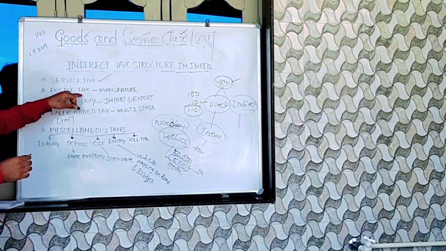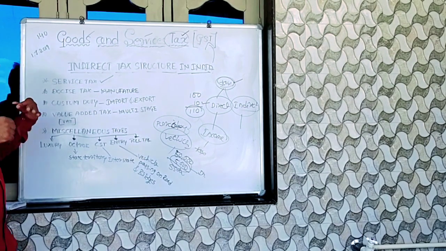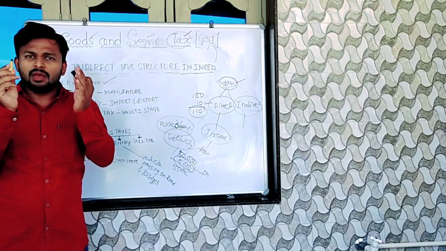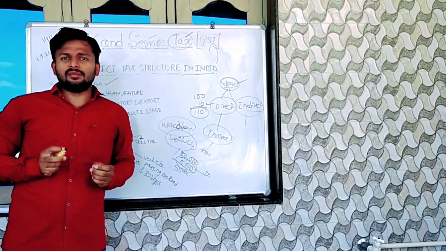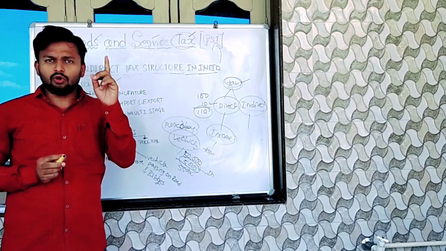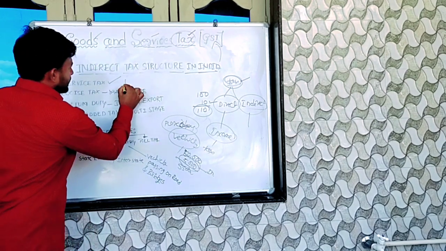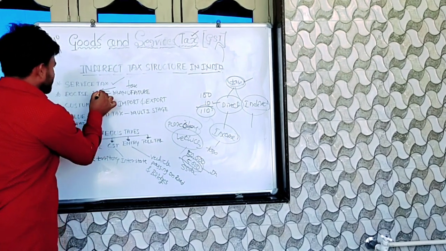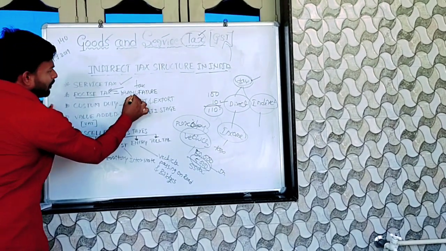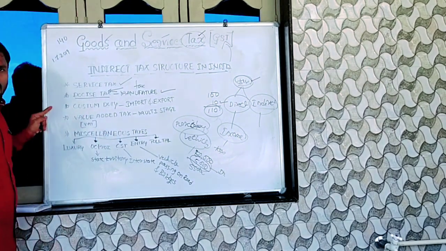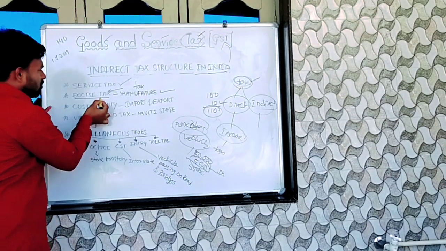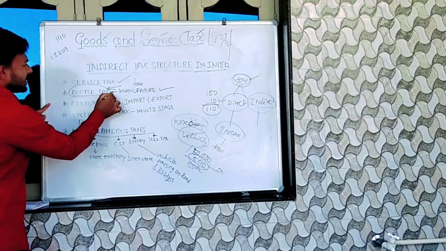And next one is excise tax. Excise means manufacturing goods. Excise means you have to pay the tax on behalf of the manufacturing of the goods. For example, if you have a factory, there you are producing goods. At that time you have to pay taxes. That tax is called excise duty. Understand? Excise duty relates only to the manufacturing of the goods.